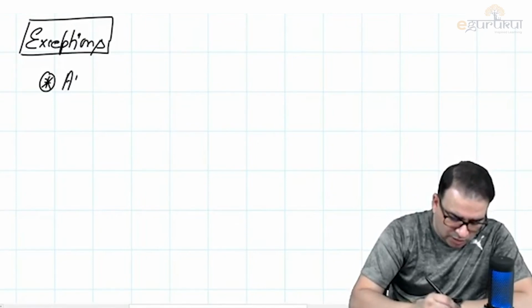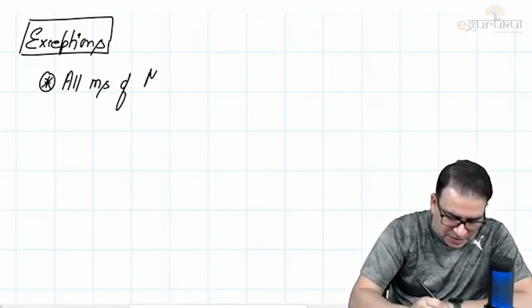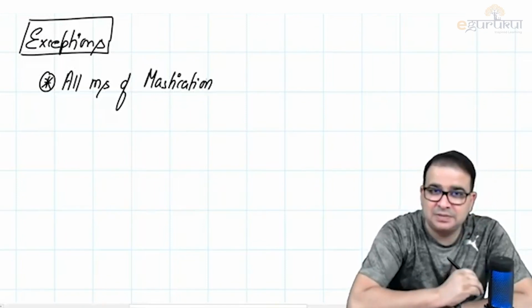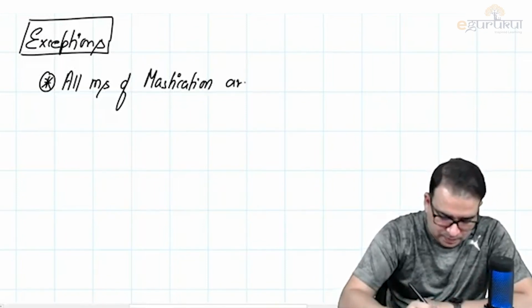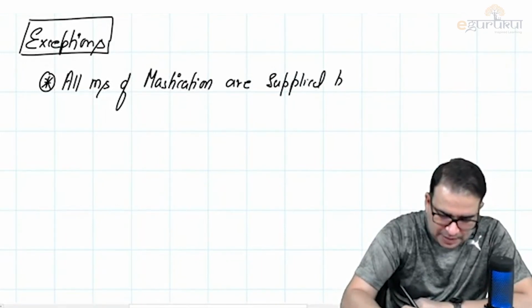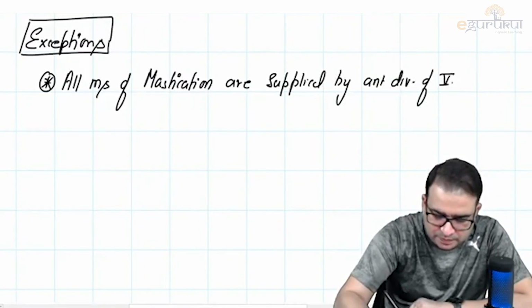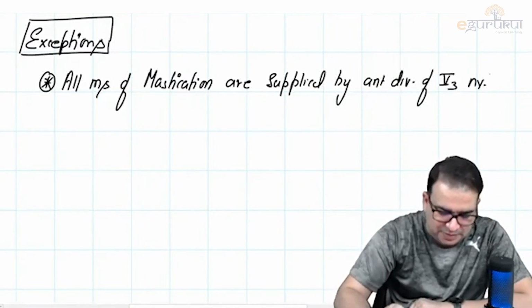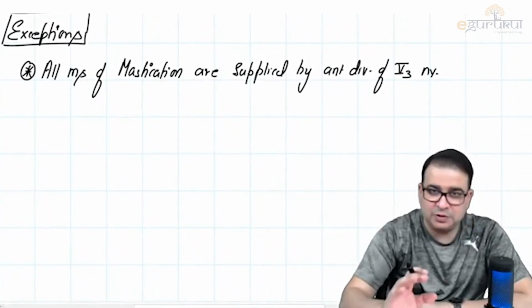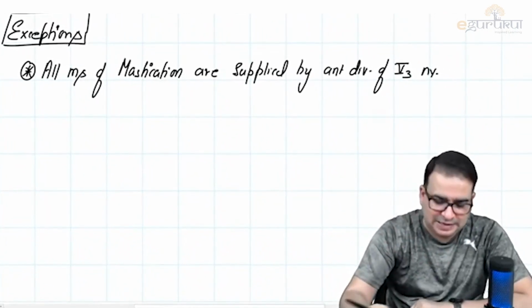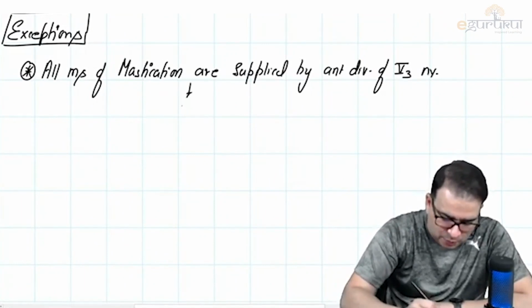We said all muscles of mastication are supplied by the anterior division of the mandibular nerve, except one.